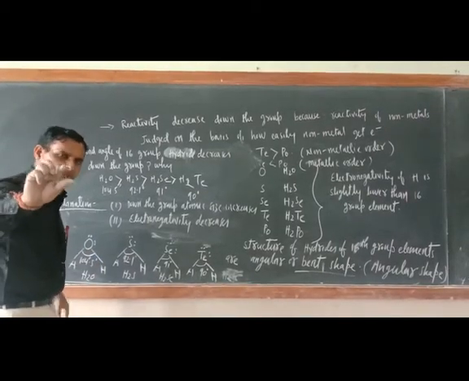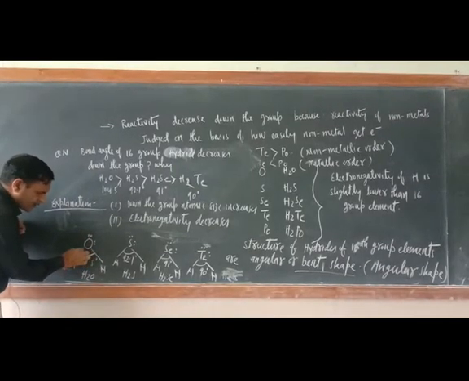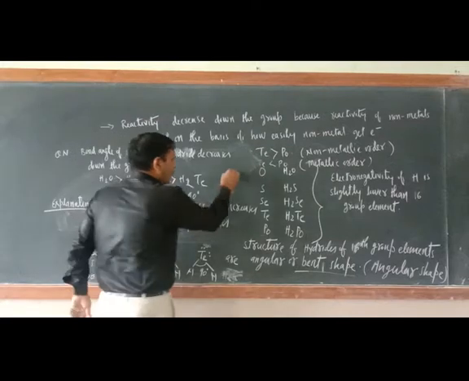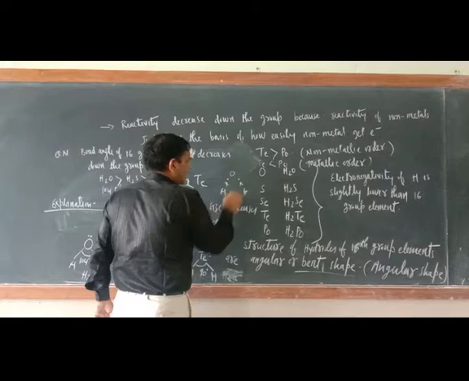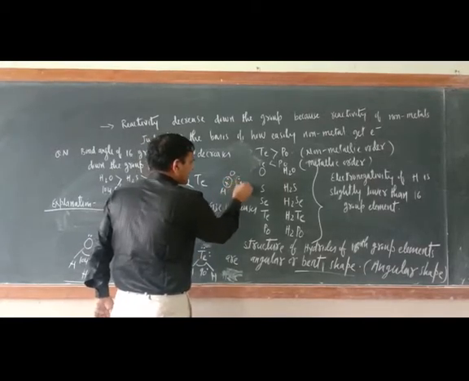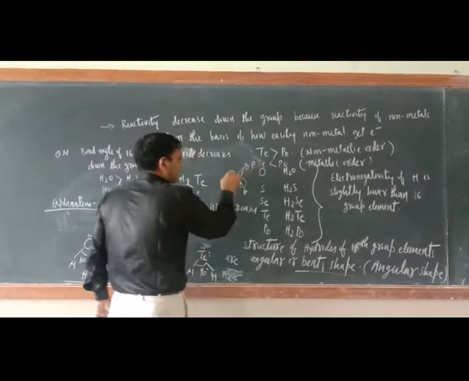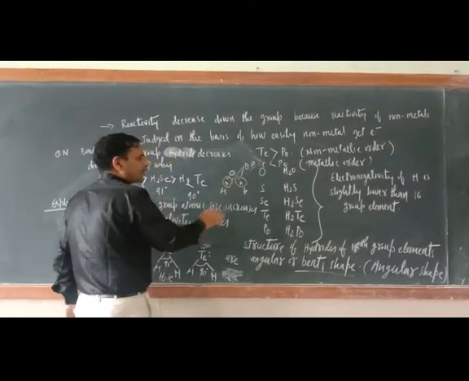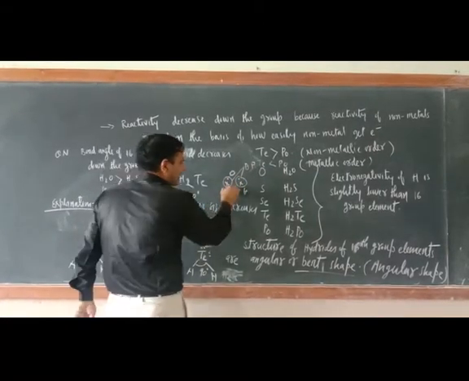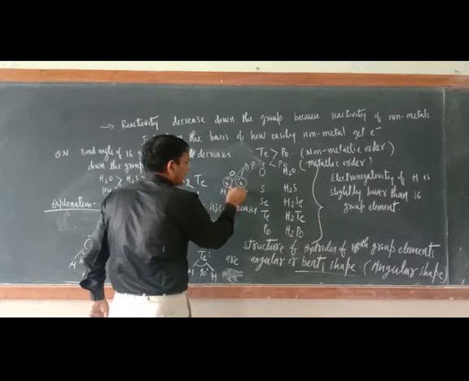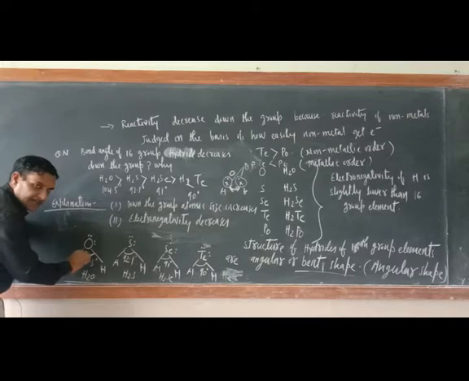So the repulsion between, just try to understand why this bond angle is more. Because this bond pair, just see here, O and here H and here H. So 2 electrons here, here also 2 electrons. These are bond pair electrons. If atomic size is small and electronegativity is more, the bond pair electrons will be close and they will repel each other. Because of this repulsion, now the bond angle will expand.